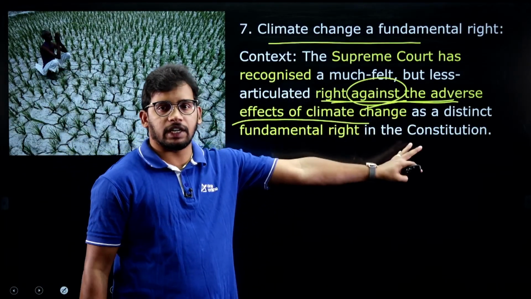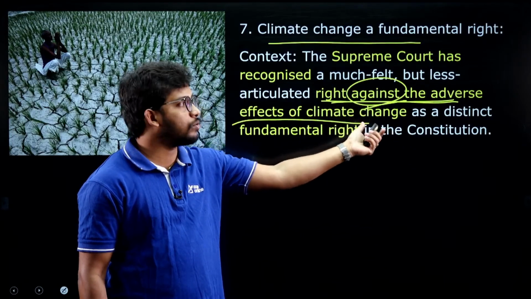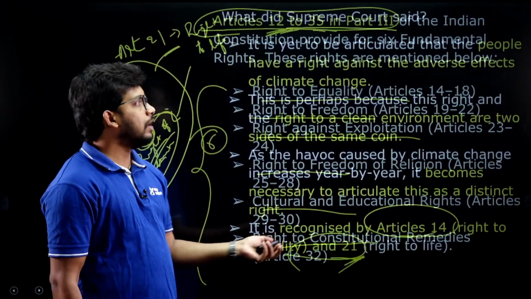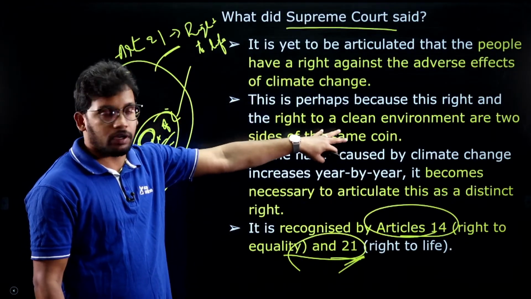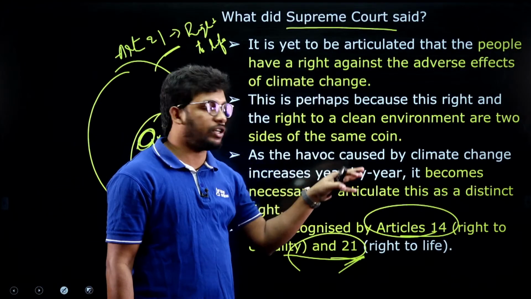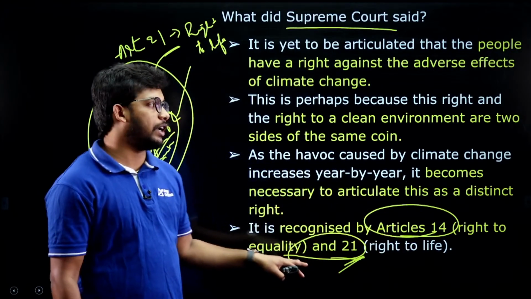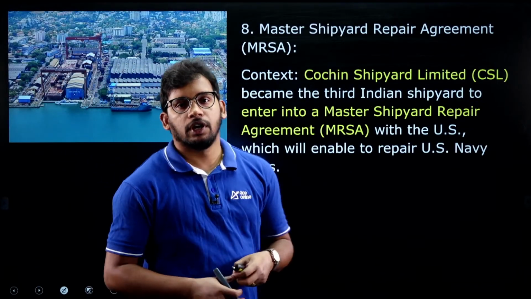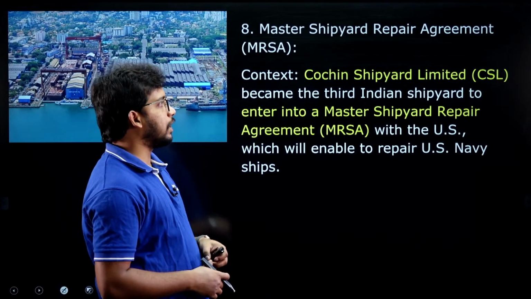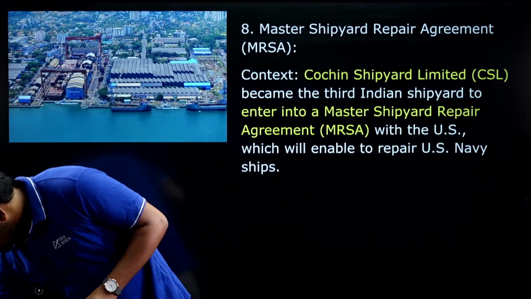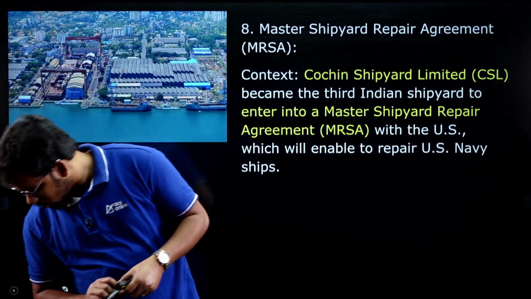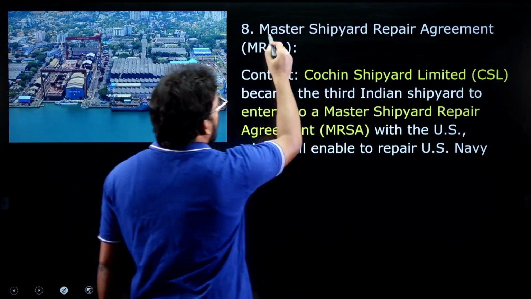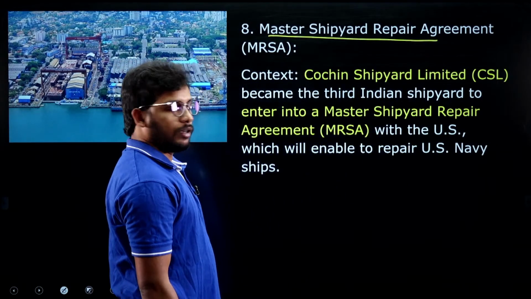So we have seen the context of what the Supreme Court has pronounced, and then we have seen the basic fundamental rights and the constitutional provisions, and then what the Supreme Court has observed: the right against climate change as part of Article 14 and Article 21. So that's what this right against climate change as a fundamental right is about. Any doubts? Okay, thank you. Next one, the last article for today, Master Shipyard Repair Agreement.